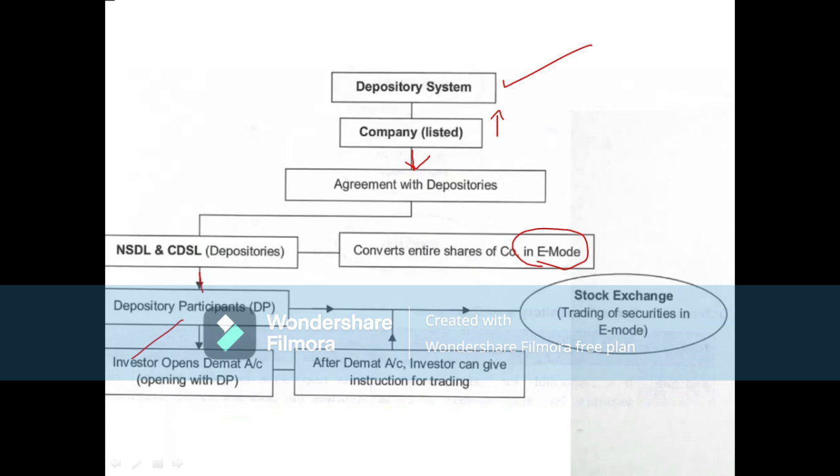The company undergoes an agreement with the depositories, and these depositories maintain a register with depository participants. These depository participants maintain the register of investors, and they do the functions of opening demat accounts. The investor cannot directly open an account with the company or with the depository. In between, the depository participant will be there. Through the depository participant only he can open the account. After that he can do the trading of securities in electronic mode.